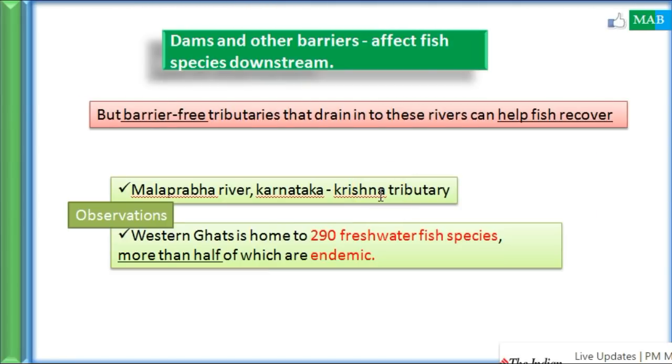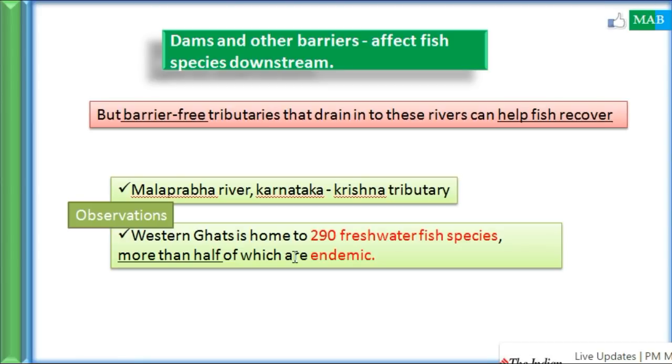There is also one analogy put forth: the Malaprabha river has a dam on it, that's why the barrier was there. But barrier-free tributaries have also been researched, and it was found that in barrier-free ones this doesn't happen much. That was the observation, and overall in the Western Ghats there are 290 freshwater fish species, of which more than half are endemic.